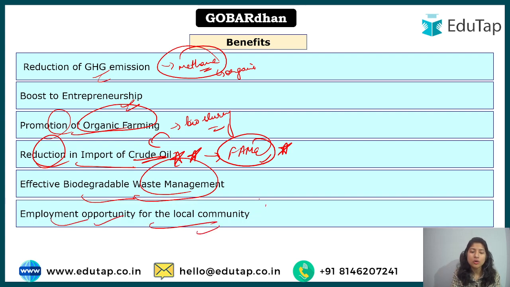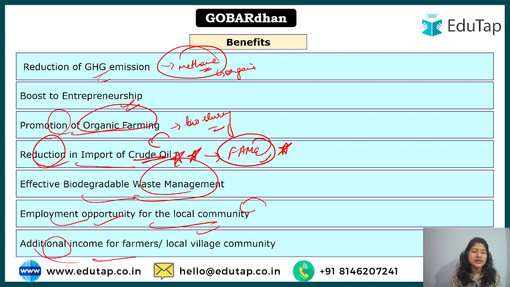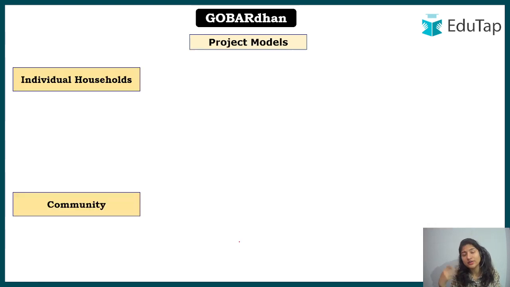Employment opportunity for the local community, right? They can start up their business. What they can do, they can just collect the waste. If for example a particular farmer doesn't have much proper land, the group of people, or if you can do it alone, whoever is starting this new business, they can just go to these farmers, buy the waste produced in their farm at a much cheaper rate. Okay, and then they can do this process under the GOBARdhan scheme, and then they can sell it, right? So this can also be done. So it is an employment opportunity that you're looking at. Additional income for farmers or the local village community, we can understand how they can sell it further.